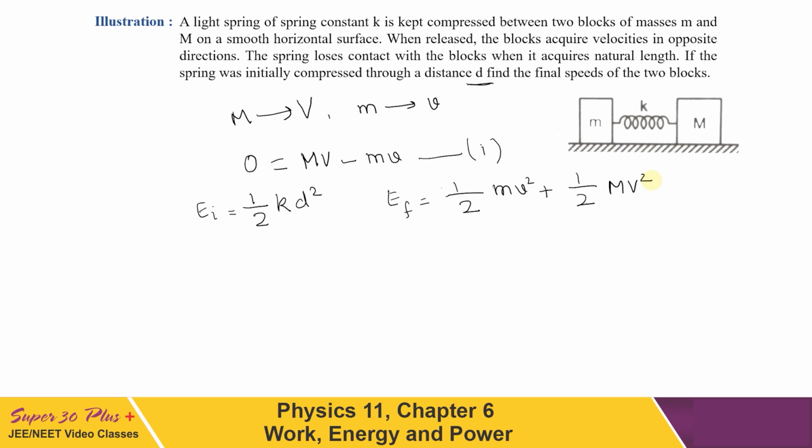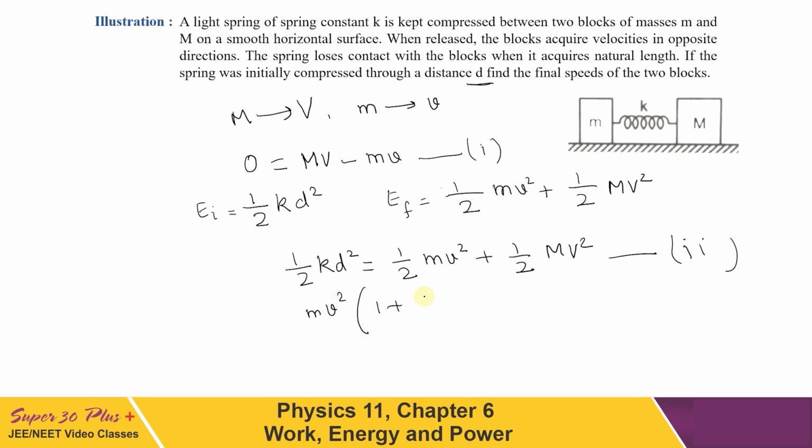Now if we equate these two energies, we will get half kd square is equal to half mv square plus half MV square. On solving these two equations 1 and 2, we will get, if v square is taken common, (m plus M upon m) is equal to kd square.